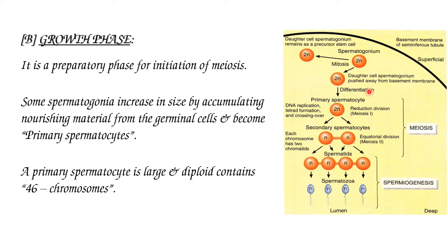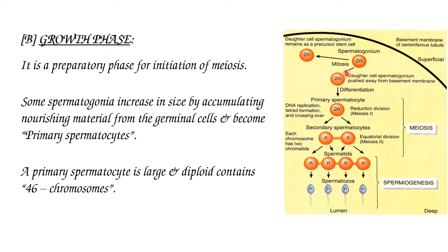Let's observe this diagram. We already discussed this part. Spermatogonium undergoes mitosis to form two types of cells, type A spermatogonia and type B spermatogonia.